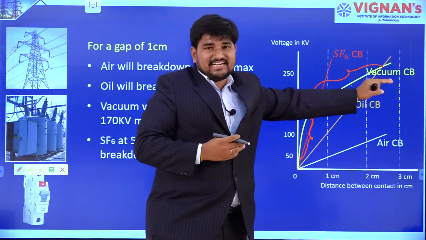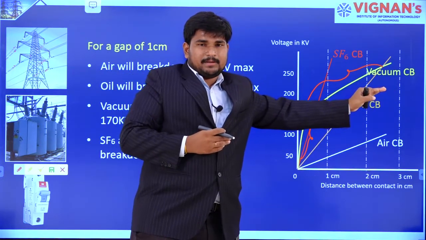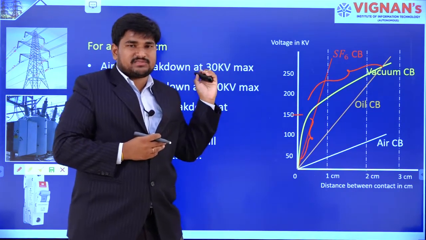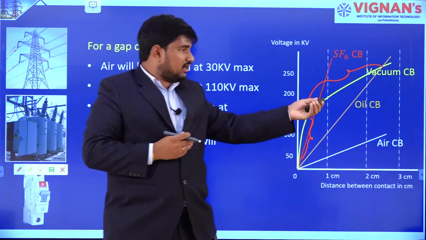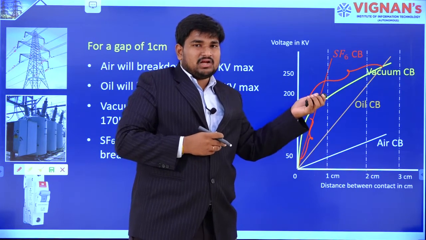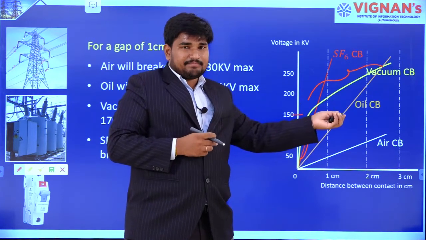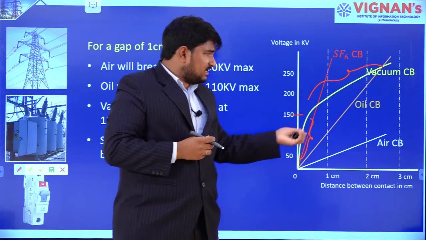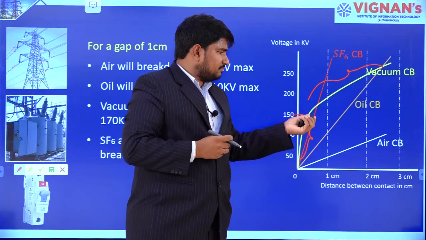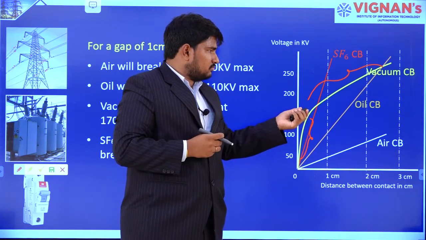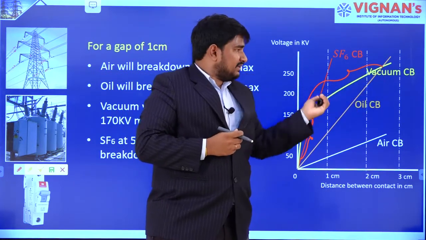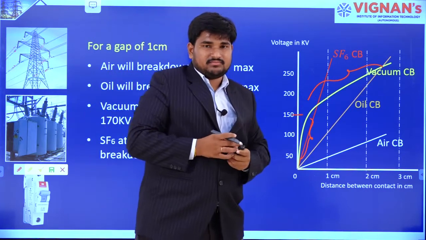It will settle at one point. This is because of less vaporization in a vacuum circuit breaker. In the next slides, you can observe what vaporization is and how it depends on this inclination.